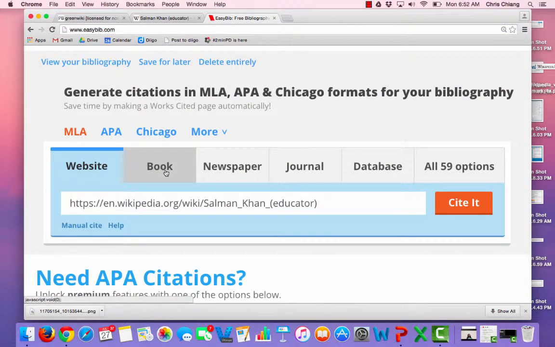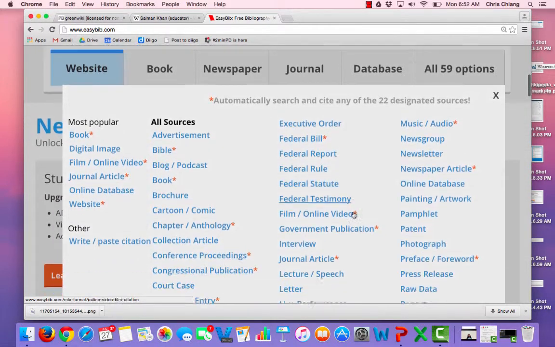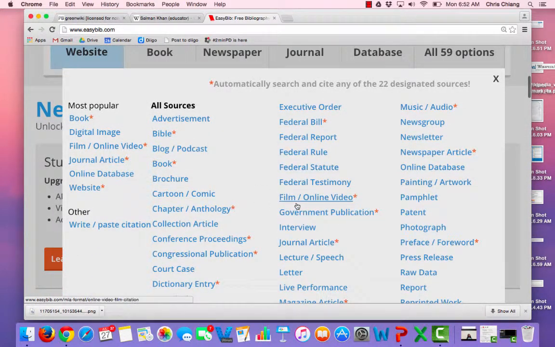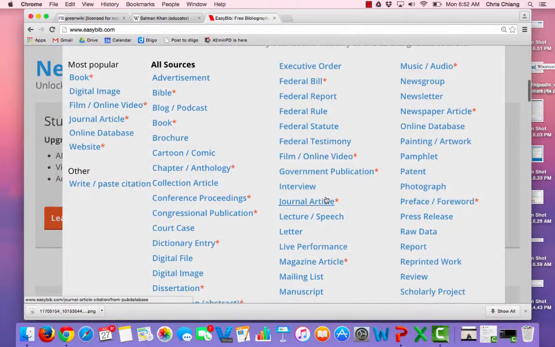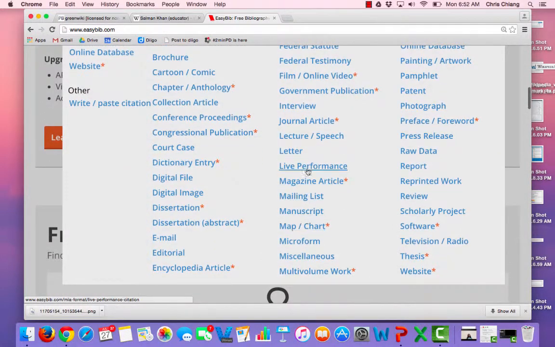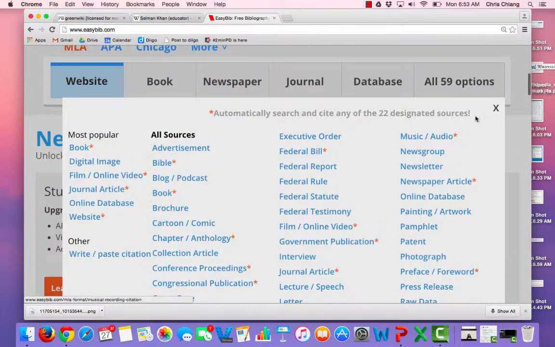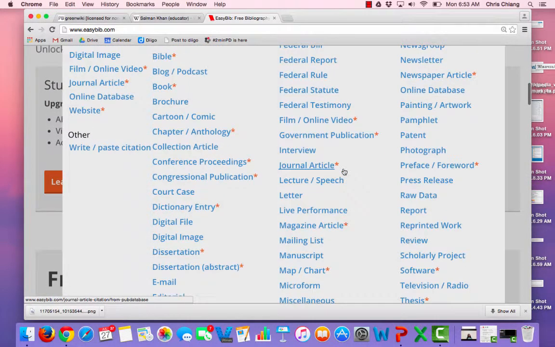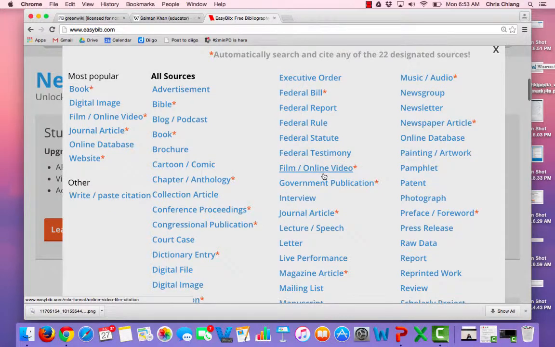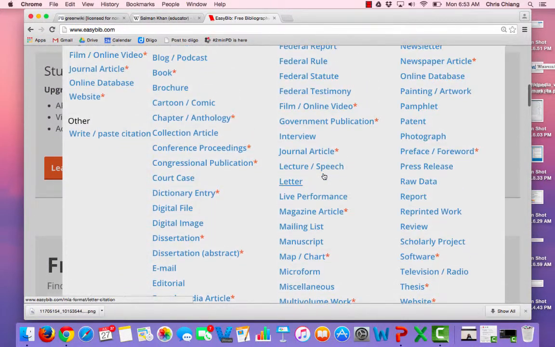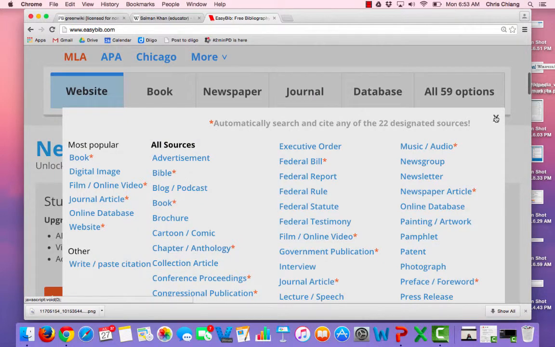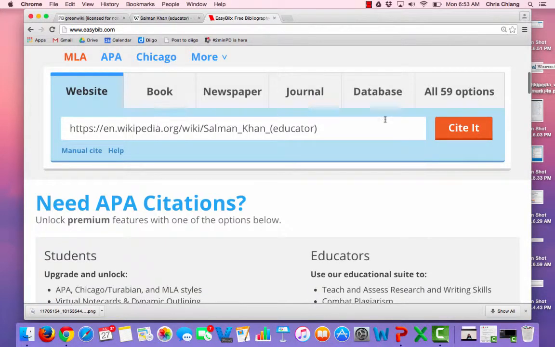If it were a book, I would click over to book. If it was a newspaper resource or a magazine, I'll click there. If I click all 59 other options, let's click just so you see. There's so many other choices here, right? I see it like here if it was a movie, if it was a speech, if it was a live performance, if it was an email that I'm sourcing. So many great options, like music, if it was a song. So if it was an image, let's see, what would image be? Maybe you can see it before I do. Photograph, for the photograph.